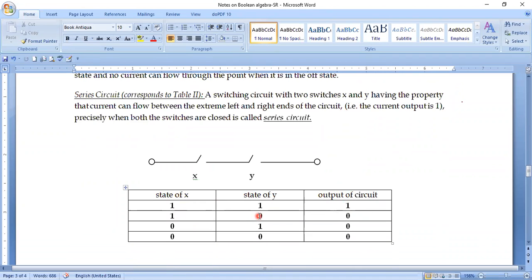X closed, Y open, or Y closed, X open, no current. Both open, no current. If I look carefully, we'll see that the operation shown over here in this switching circuit is actually equivalent to table 2, that is, the multiplicative operation of two element Boolean algebra.